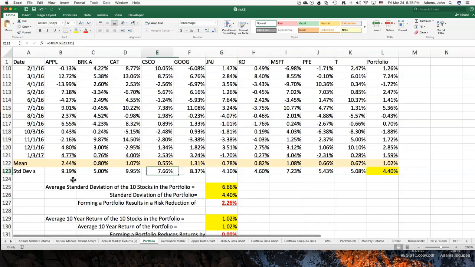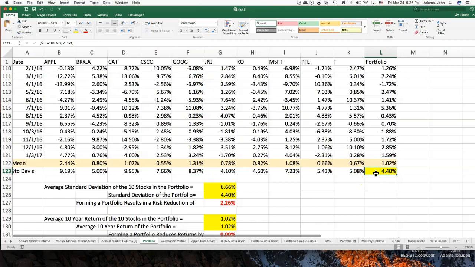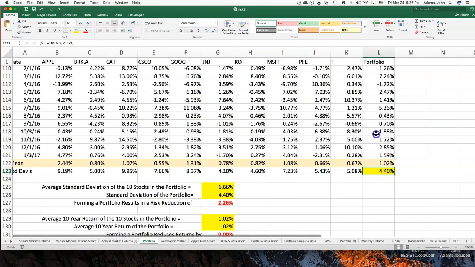So we have the standard deviation of all these returns, and we calculate those based on the monthly returns. And doing the exact same thing, we calculate the standard deviation for the portfolio, looking at all those monthly returns.